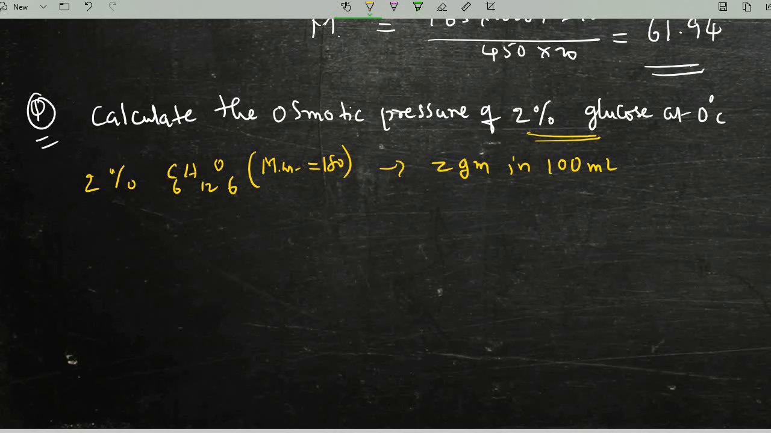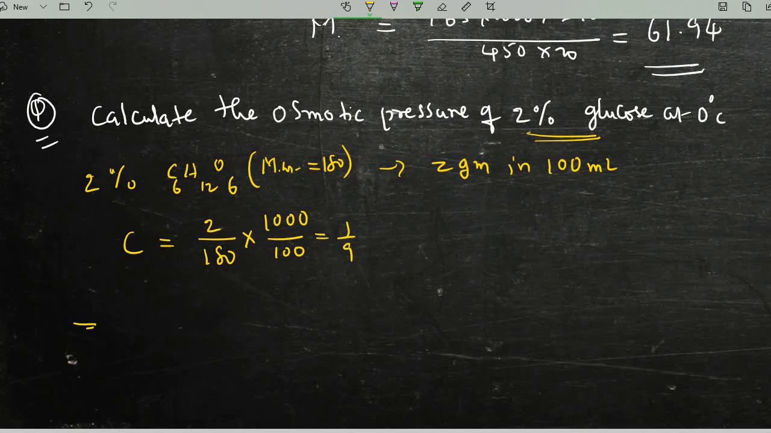Now using all this, we can tell the concentration. C is equal to weight, that is 2 grams, and molecular weight of glucose is 180, into 1000 by volume 100. Then this simplification will give the answer 1 by 9. We will keep it like that.